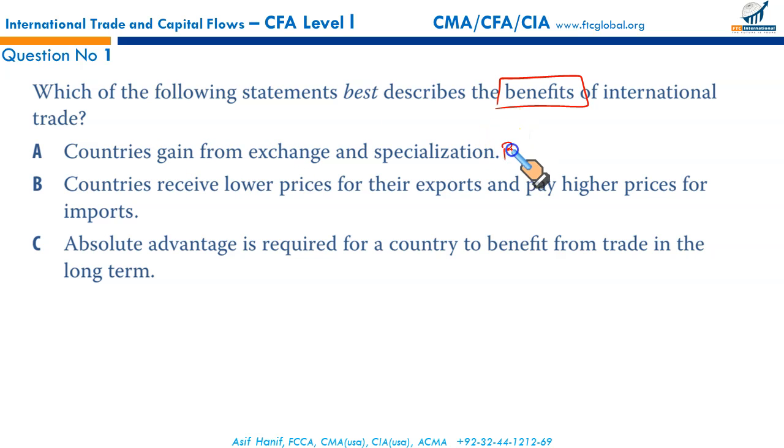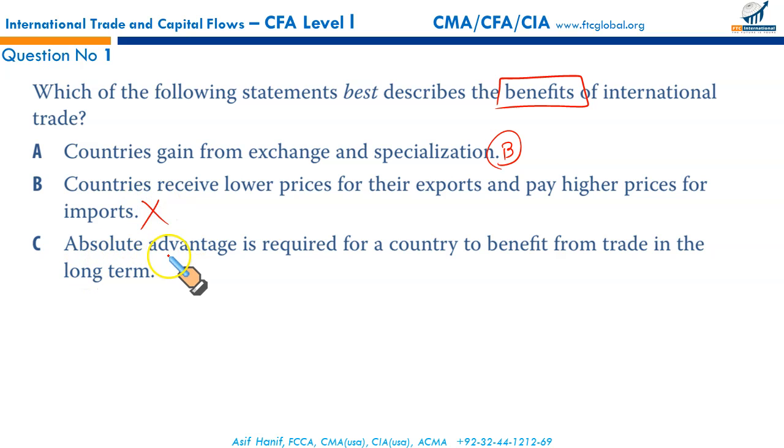This is very true. This is the benefit of international trade. Countries receive lower prices for their exports and pay higher prices for imports. And this is incorrect. When a country gets benefits from international trade, it should result in higher prices for exported goods, and it should result in lower prices for imported goods. So this would lead to more efficient resource allocation, and it should allow consumption of a larger variety of goods. More variety would be available for consumers globally. So this is incorrect.